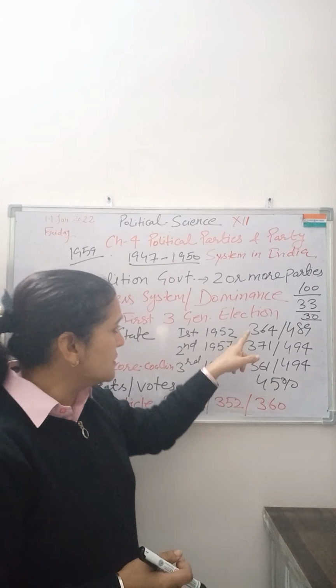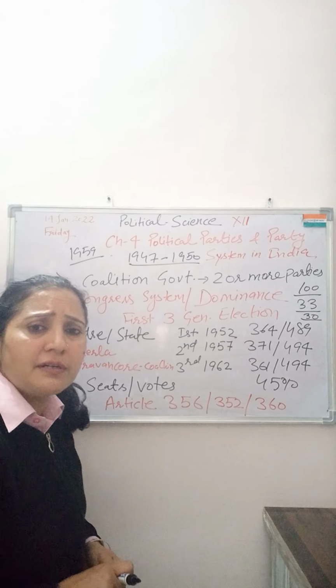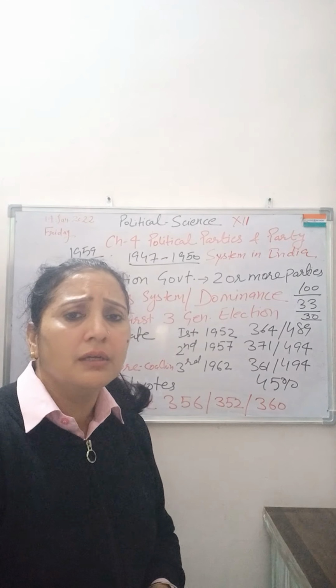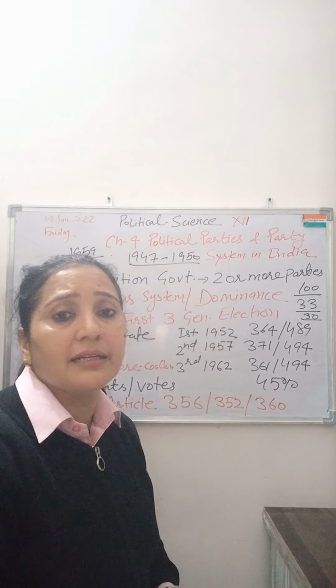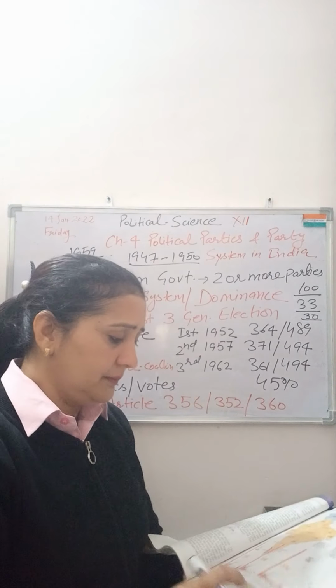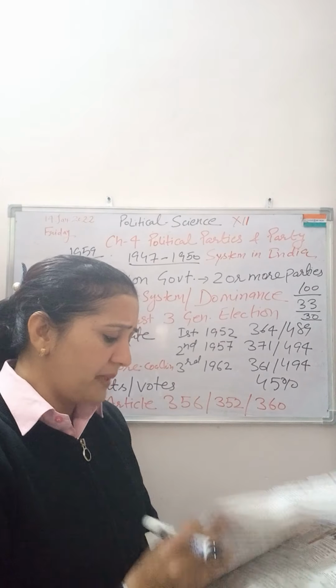At that time in the state there was the area of Travancore and Cochin, which is present Kerala, where the Communist party won the elections. It was the first time in the history of the world, not only in India, that a Communist party won the election through democratic means. So that was the Communist party, and they won 60 seats.